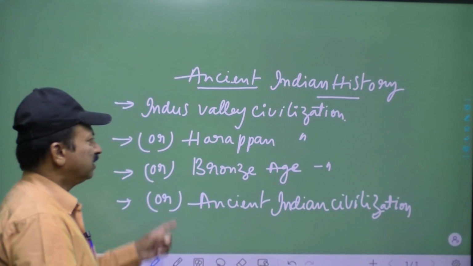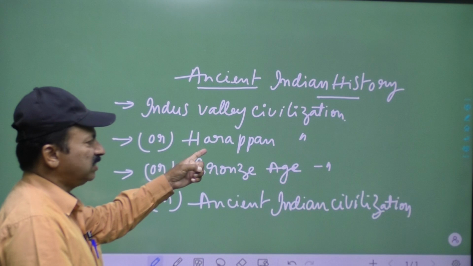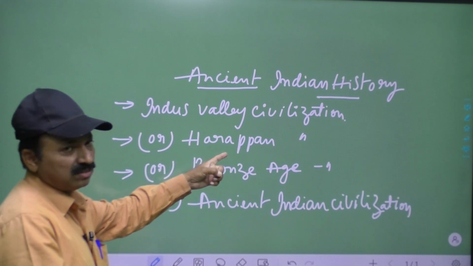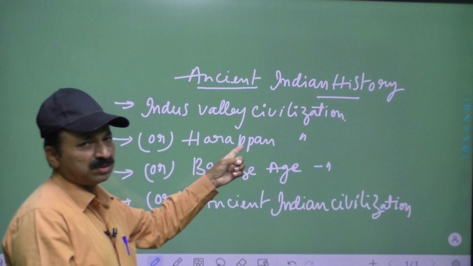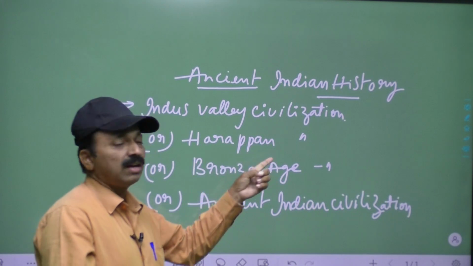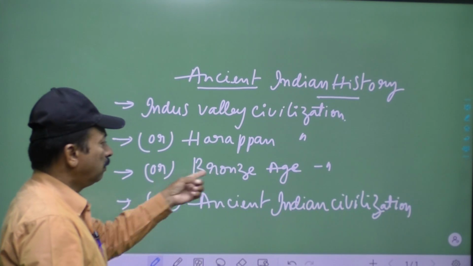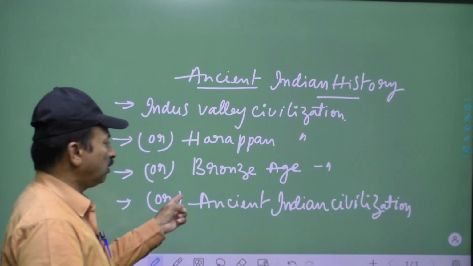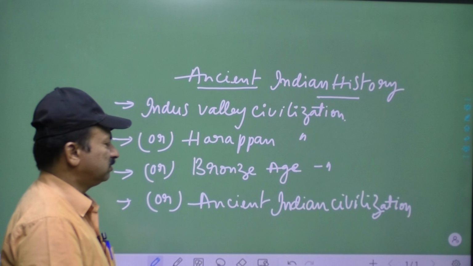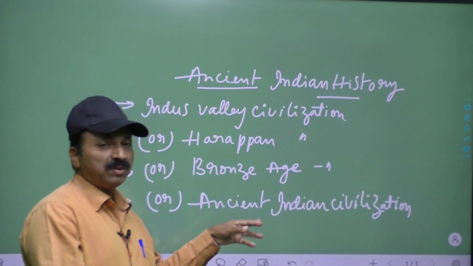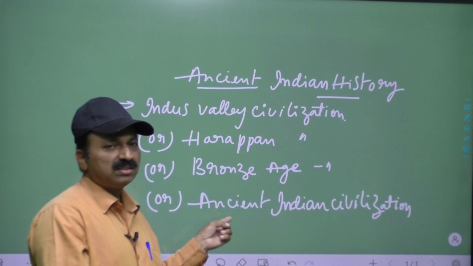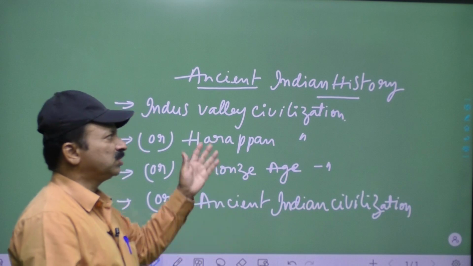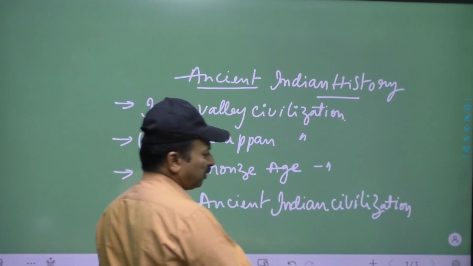Have you got the idea? The first site which was excavated or dug was Harappa, that's why it is called Harappan civilization. Bronze metal was used abundantly, that's why it is called Bronze Age civilization. It is the ancient one in India, that's why it is called ancient Indian civilization. So these are all the names that you have to remember.